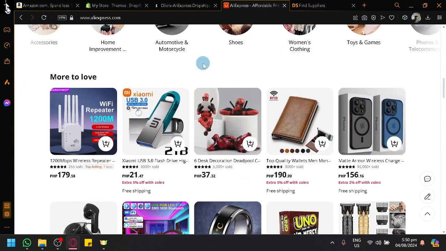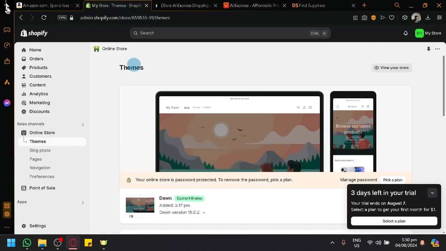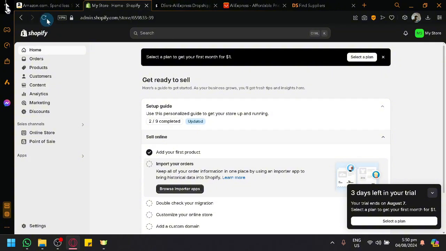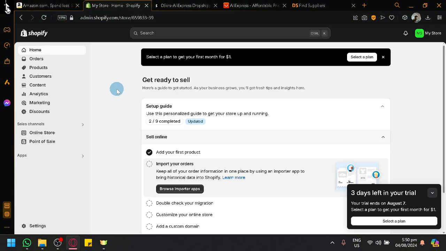But with the help of third-party apps like Shopify over here, we will be able to establish a connection between Amazon and AliExpress through the apps available in Shopify. If you're not familiar, Shopify is a really great platform that was used a lot back in the day, and not too long ago, like during the pandemic, because of its capabilities to interact and connect with a lot of different platforms, including Amazon and AliExpress, of course.